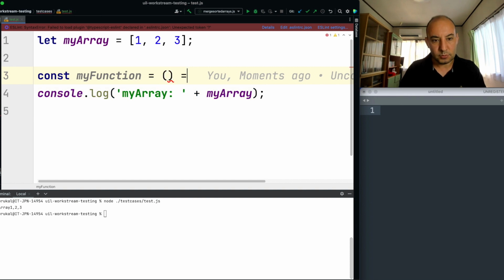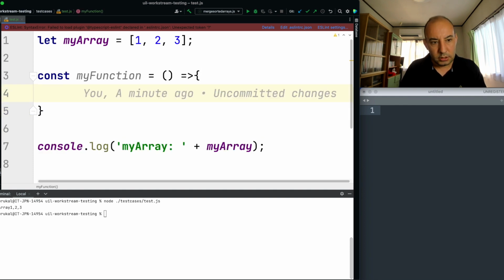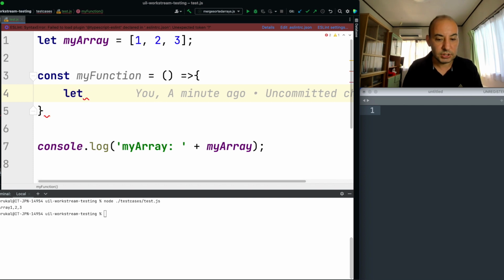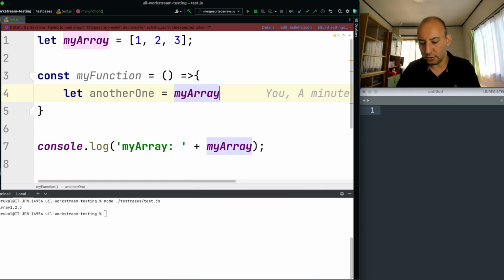This is my function. So for example, I will create another variable, let's say this is another one. And I can just copy my array into this variable, right?